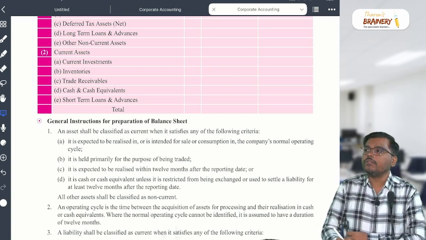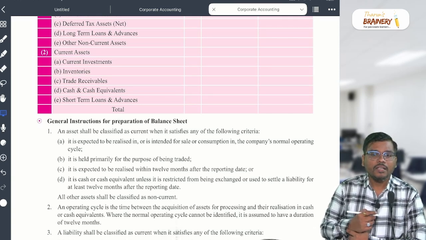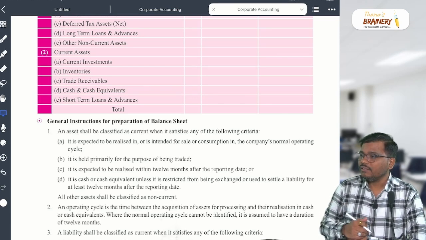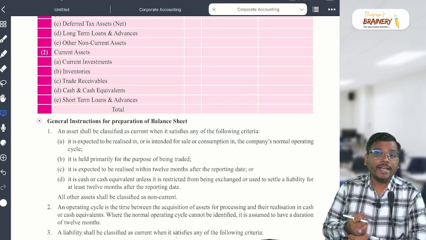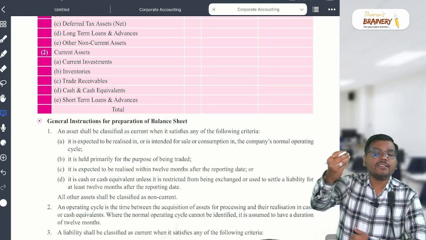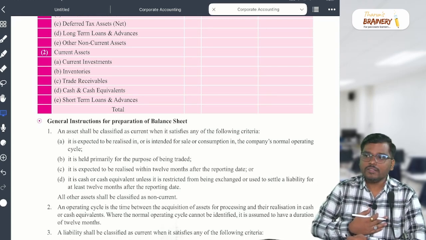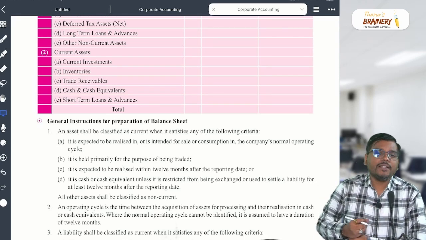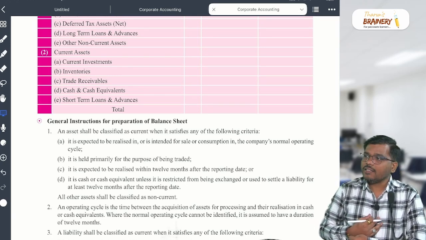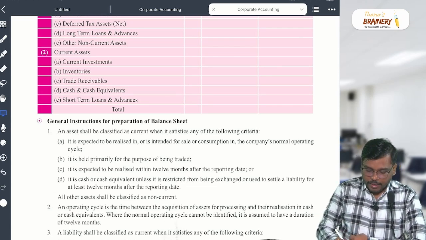So, other current asset, what will come, sir? What will come to other current asset, my dear students? Any idea? Income receivable, income accrued. Yes or no? Then what will come? Expenses paid in advance. You paid the expenses in advance. What is that for us? That is an asset for us. Our income is there, that income we are yet to receive, my dear student. What is that for us? Asset. Are you getting my point? Yes or no? Right? So like this it will come here, my dear students.